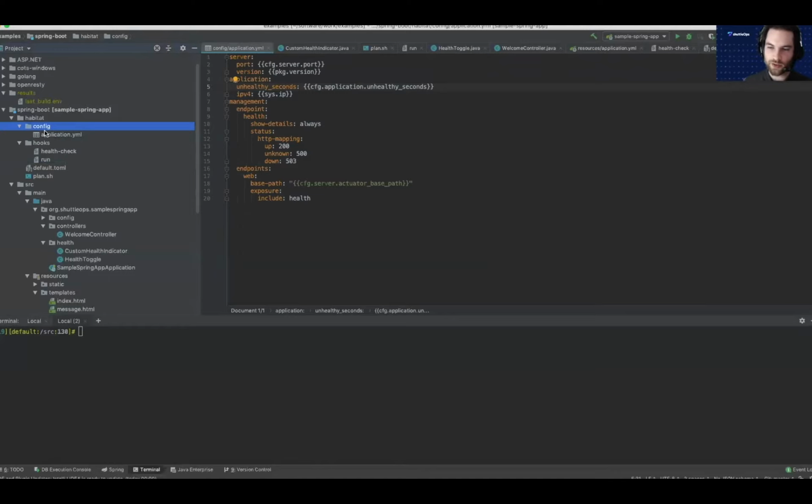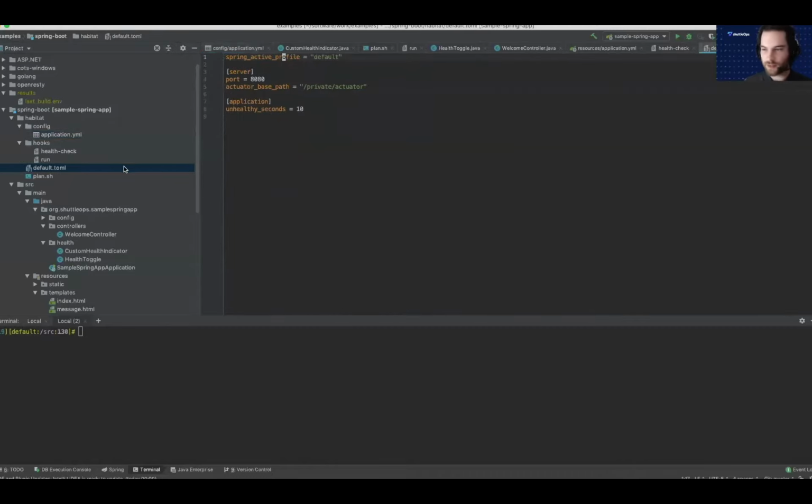We have the rendered config directory, and inside of it is an application.yaml, which will contain properties used by the Spring application. We can see some system level values such as sys.ip, and also configurable values such as config.application.unhealthy-seconds. And in our Spring Boot application, this is going to determine how many seconds the application is going to be unhealthy for once we hit a particular endpoint, which is meant to make the Spring Boot application actually report as unhealthy.